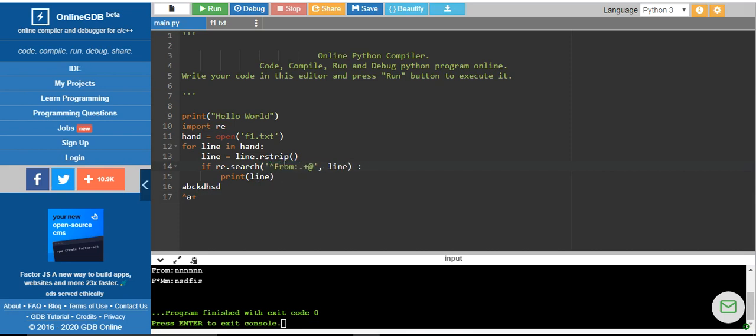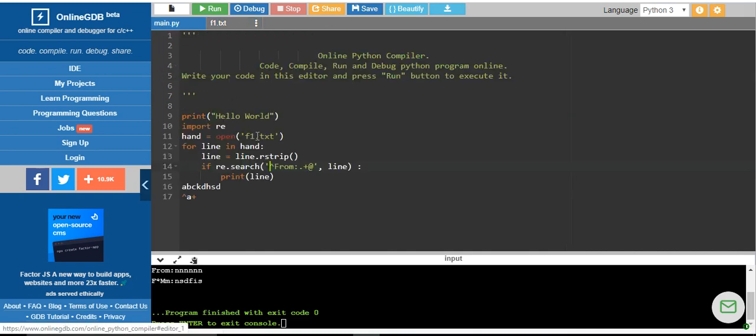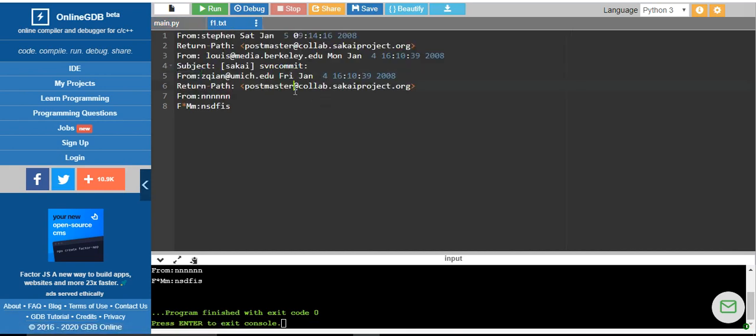So when I say from colon, the line starts with from colon. After this, any number of characters. I have said that dot plus represents one or more characters. Dot represents a single character, and with plus it represents any number of characters, and the line should have a symbol called at.